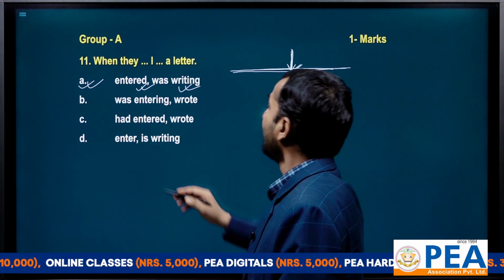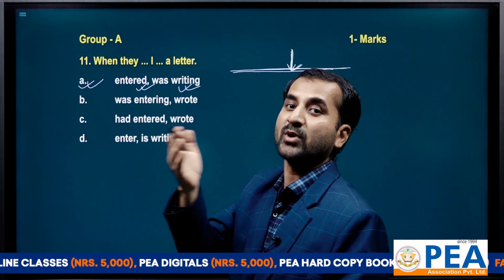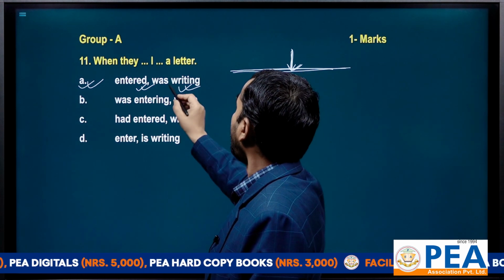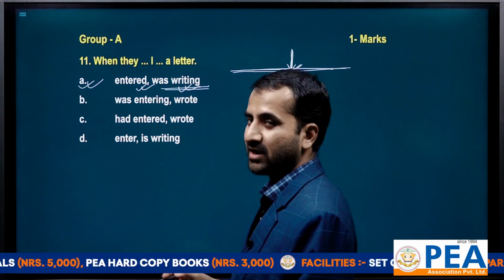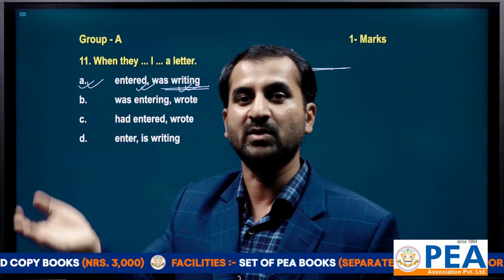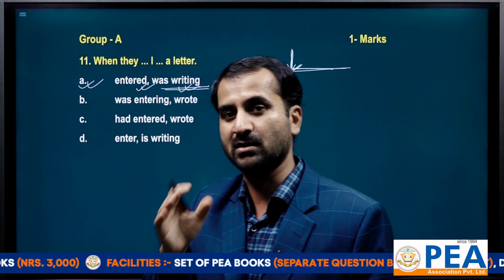That's why when they entered, I was writing. The process of writing was going on, and in between another action happened, that they entered.